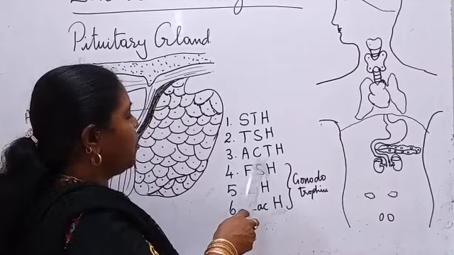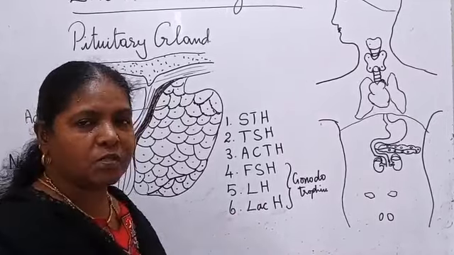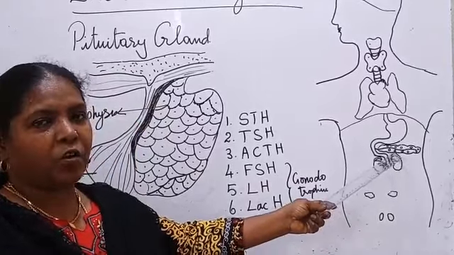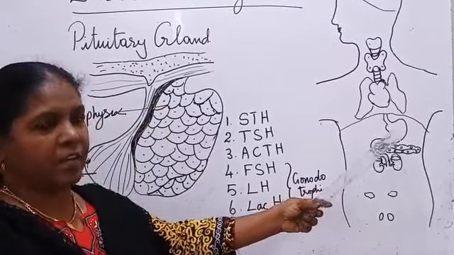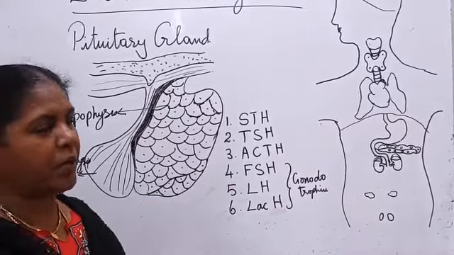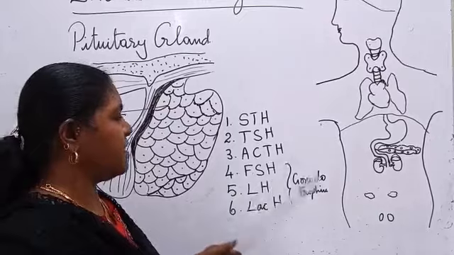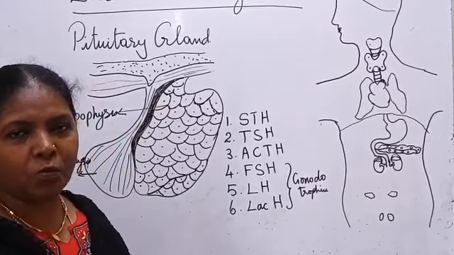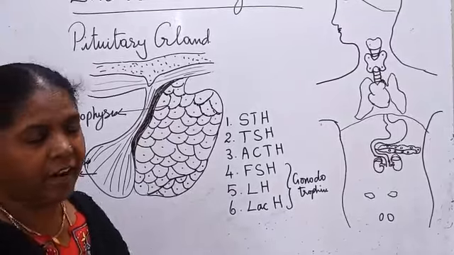The next one, adrenocorticotropic hormone. This adrenocorticotropic hormone induces the adrenal cortex. The adrenal gland is another endocrine gland, and we are going to see it elaborately. The adrenal gland has the adrenal cortex and the adrenal medulla. The adrenal cortex cells are induced by the adrenocorticotropic hormone to secrete corticoids.